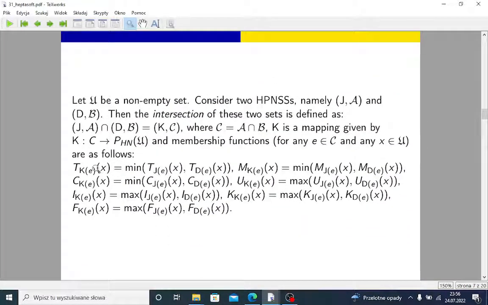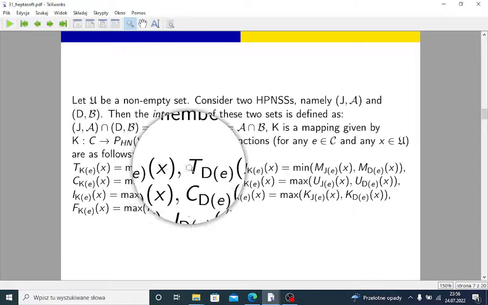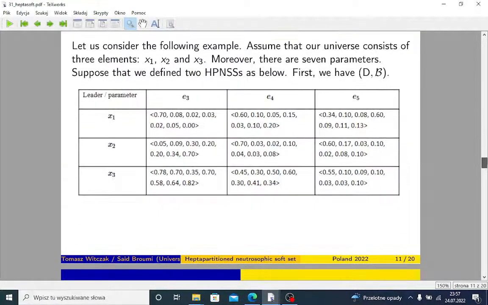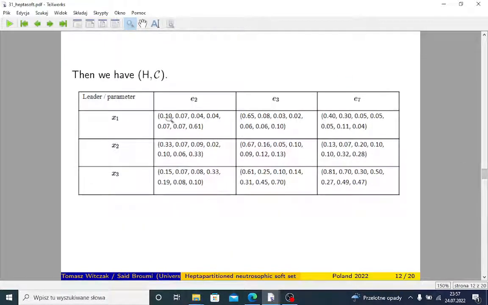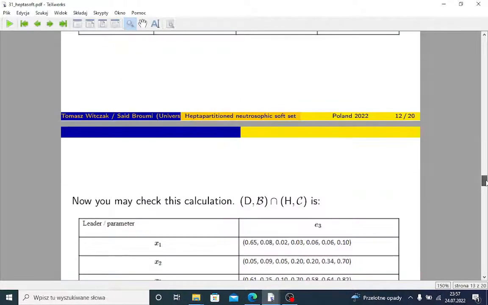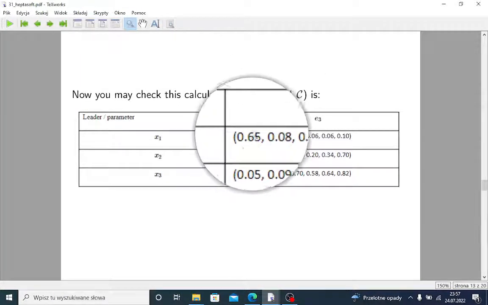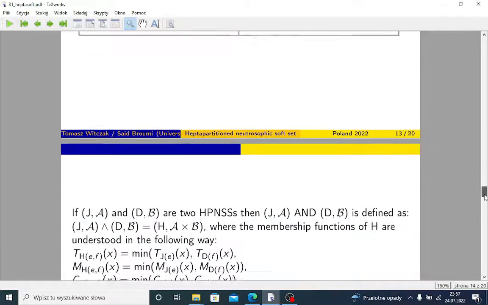So for example, to find the value of truth of x1 under criterion E3, we should do something like this here to find the minimum of truth values. So x1 under E3 has 0.70 in this set and 0.65 in this set. So in case of intersection, we are interested in the minimum of 0.70 and 0.65, so we get 0.65. So you should check if everything is calculated in a correct manner here, if you have some time.